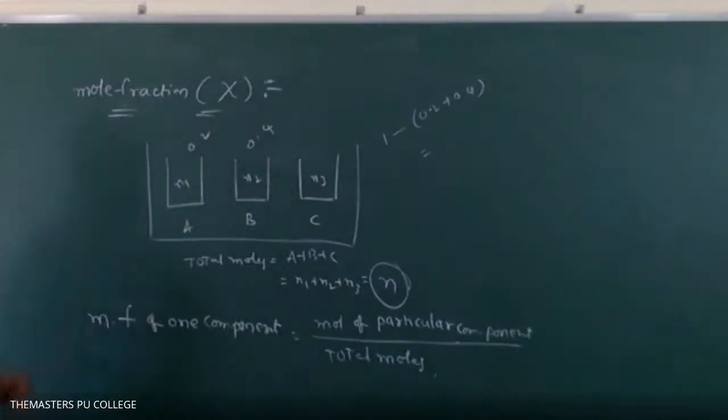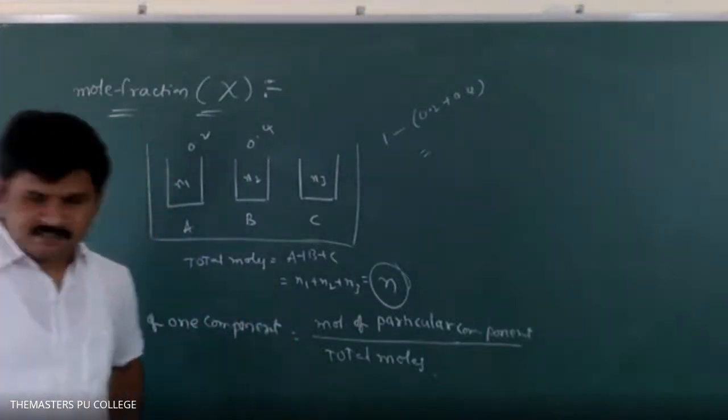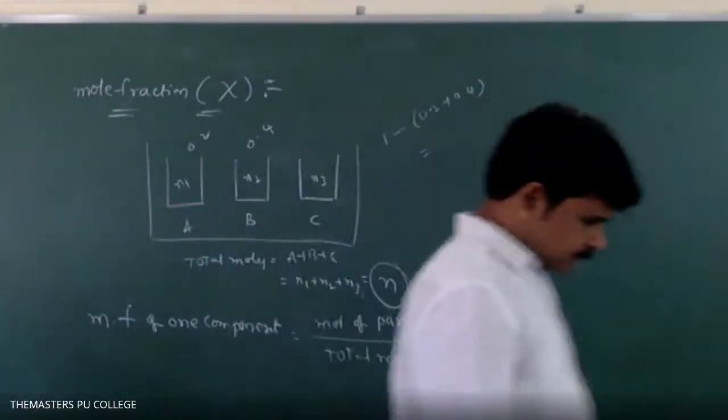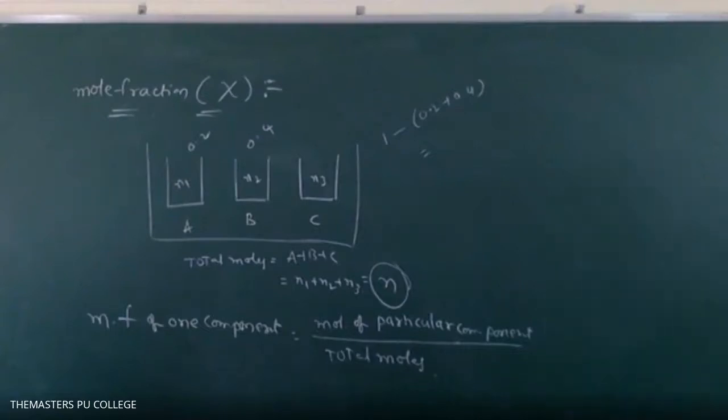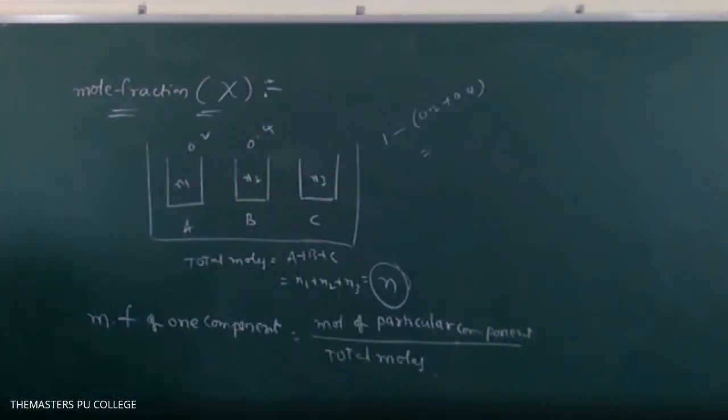The formula: mole fraction of one component is equal to moles of particular component divided by total moles. This is about mole fraction.